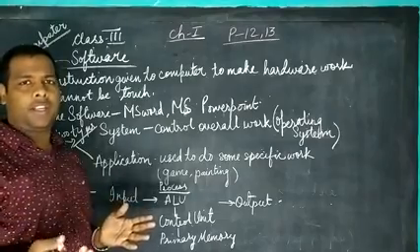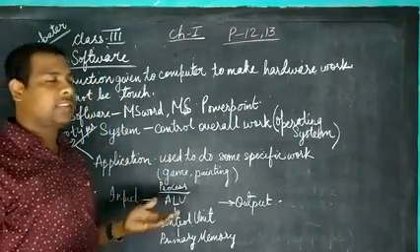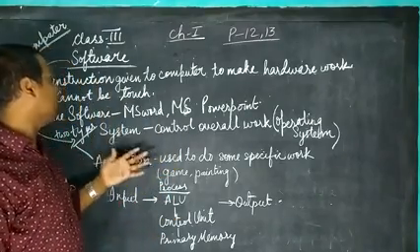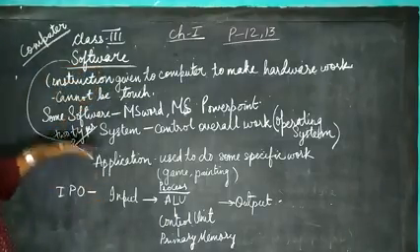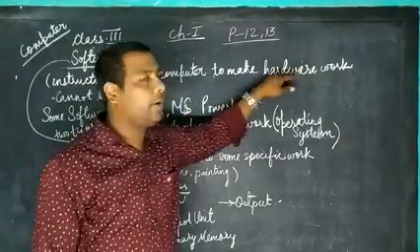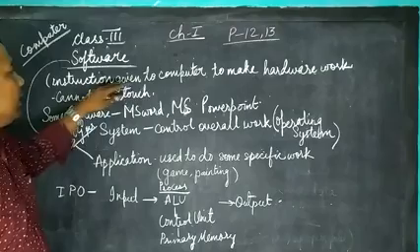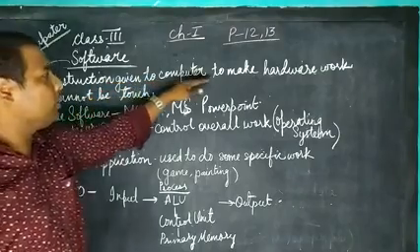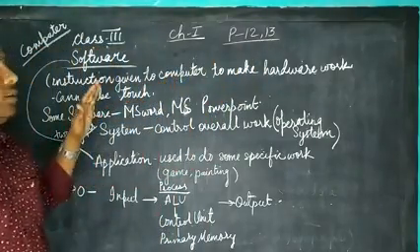Hardware that we can touch, see, and software that we cannot touch, we cannot see, but we can work with it. So software is of two types. But before that, what is software? Instruction given to computer to make hardware work. Instruction given to computer to make hardware work is called software.